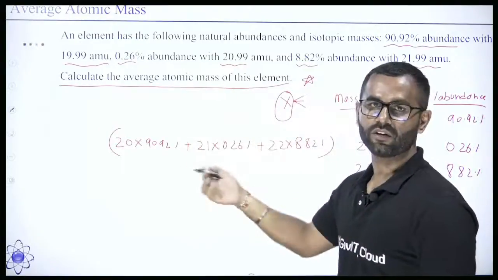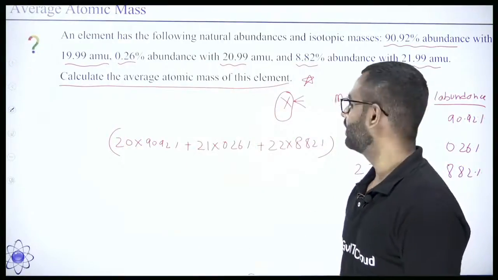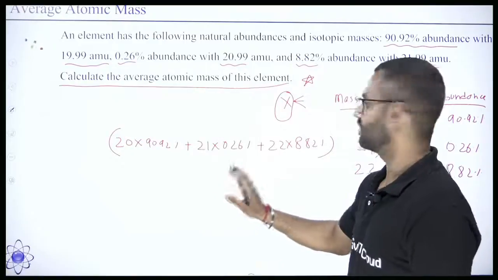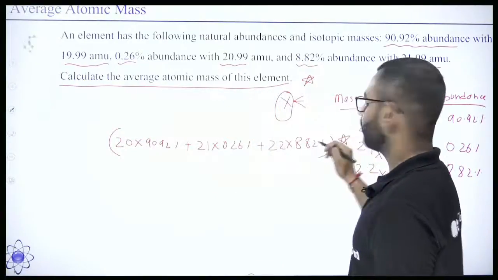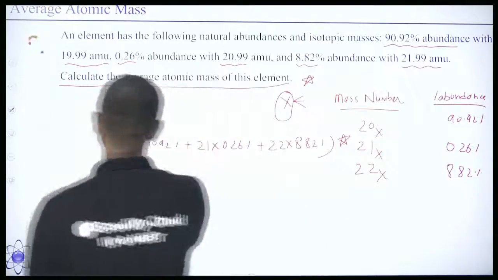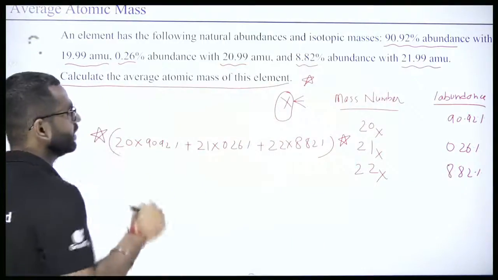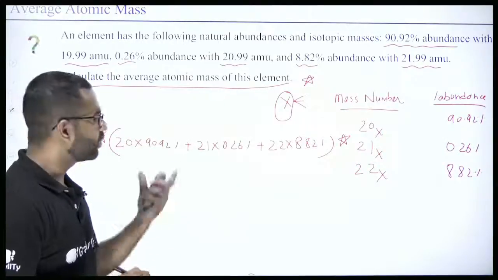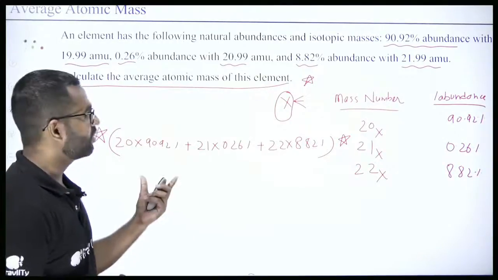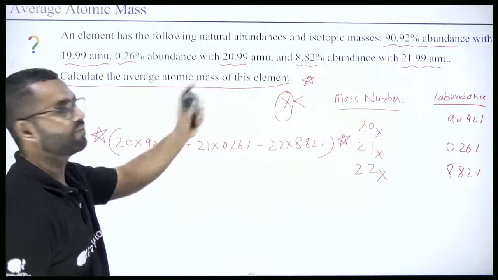Now you will solve it and you will get the answer. Right. Which is the easy way to get the answers of such type of questions. Understood? This equation is homework for you. Try to solve this equation and get the answer. Whatever answer you get will be the average atomic mass of this element.